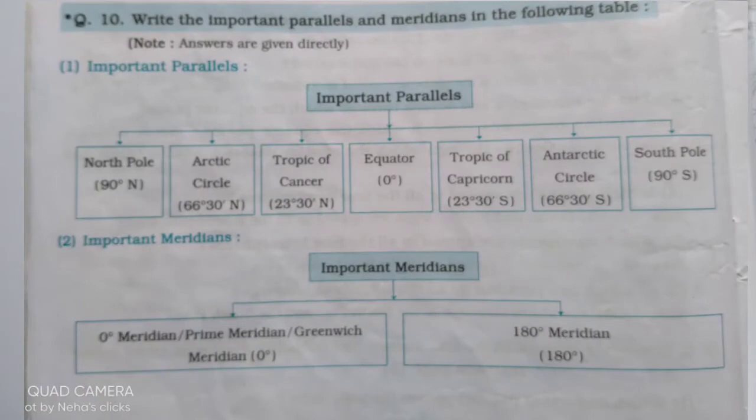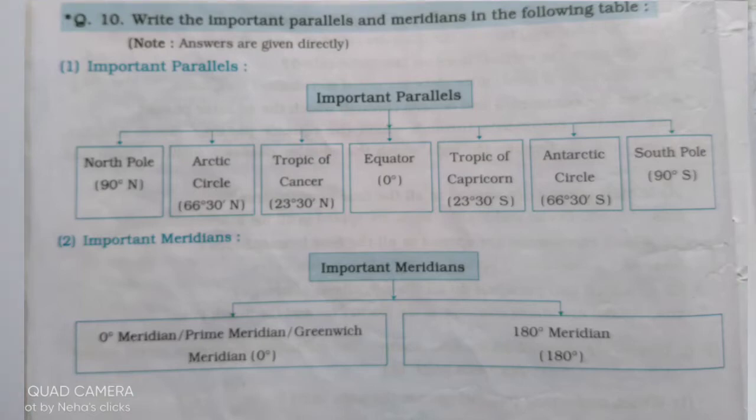The next question is to find and write down the extent of the following. Next question is F. F question is to write the important parallels and meridians in the following table. A flow chart is given and you have to fill that flow chart.